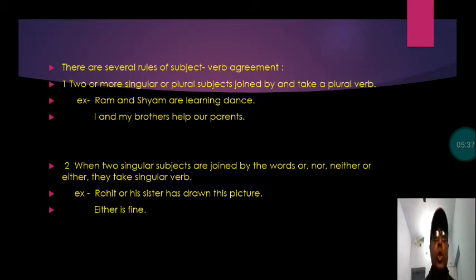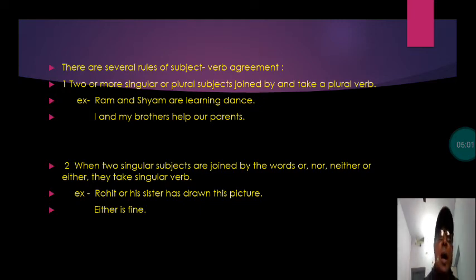First one is: two or more singular or plural subjects joined by and take a plural verb. This is the rule. When two or more singular or plural subjects are joined by the word and, they take a plural verb.